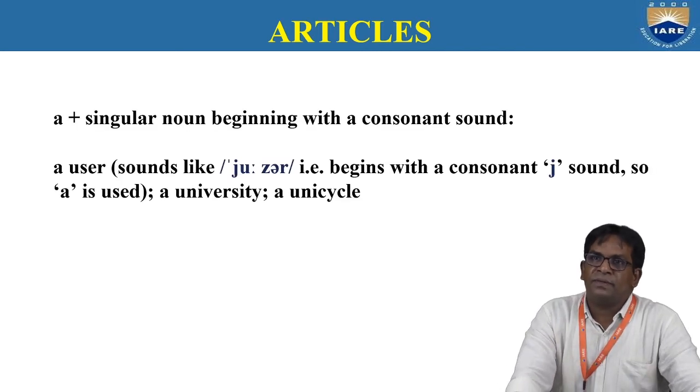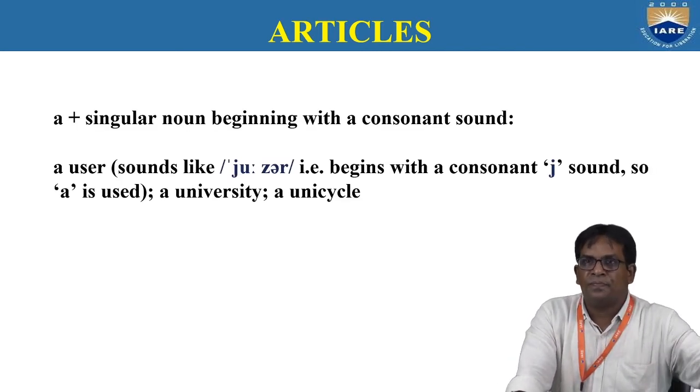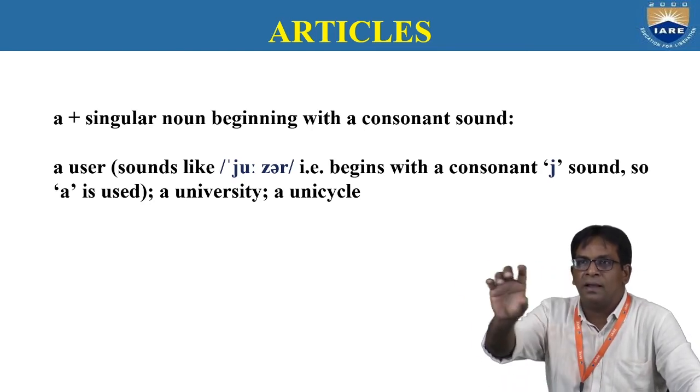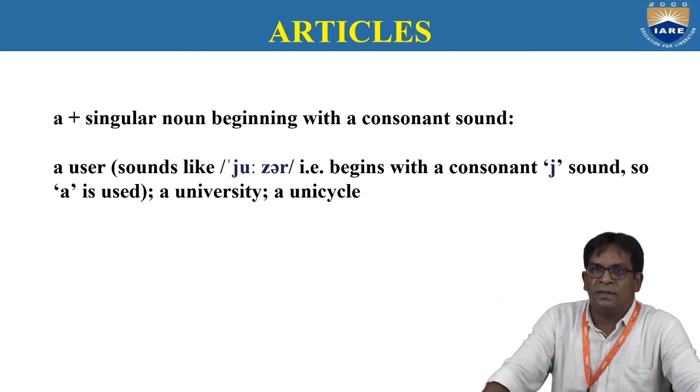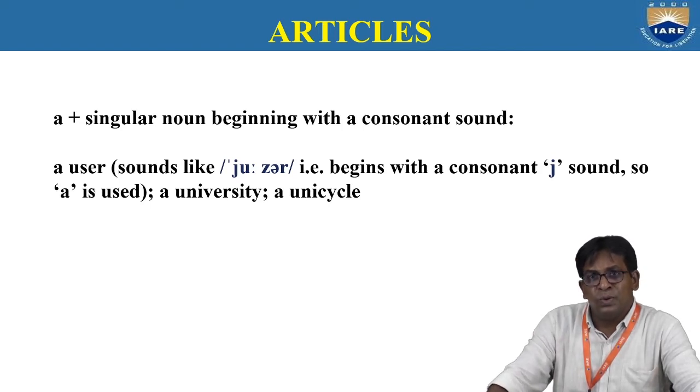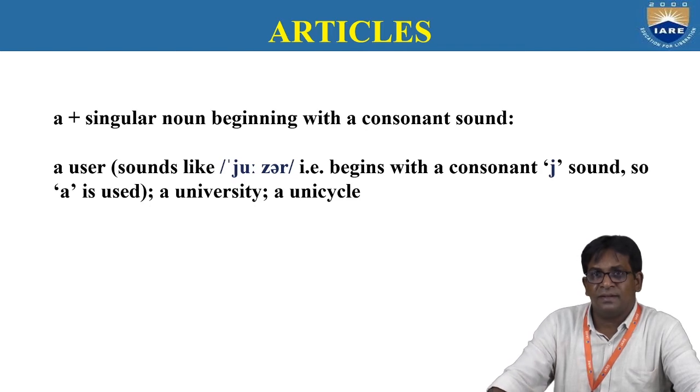And sometimes, as I told you, many English teachers teach that there are 5 vowel letters: A, E, I, O, U. See this one: a user. U is there in those 5 letters.